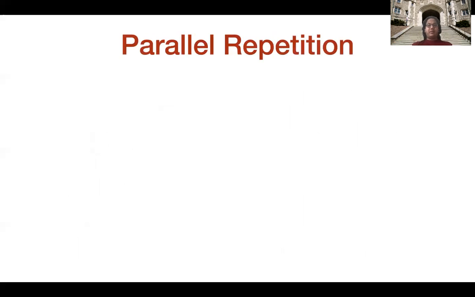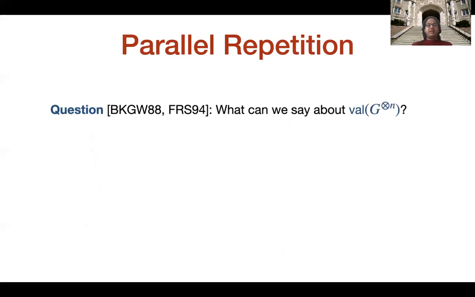Next, we'll talk about what parallel repetition is. It basically refers to the following question: what can we say about the value of G raised to the n? One can easily see that the value of G raised to the n is at least the value of G raised to the n.